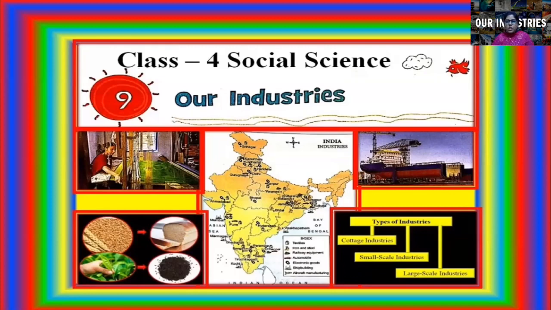You can see on the screen, in short, where everything is described, that we have 3 types of industries. Different images are also given of different industries, and in the center a map of India is given, where different places are marked to show the different industries of India. So let's start to understand this.